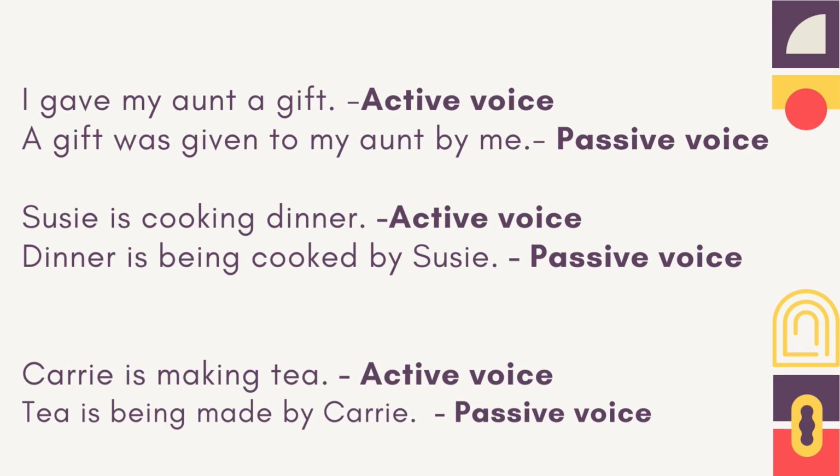I gave my aunt a gift. Active voice. A gift was given to my aunt by me, passive voice. Susie is cooking dinner. Active voice. Dinner is being cooked by Susie. Passive voice. Carrie is making tea. Active voice. Tea is being made by Carrie. Passive voice.